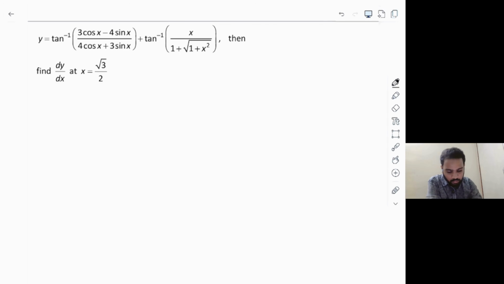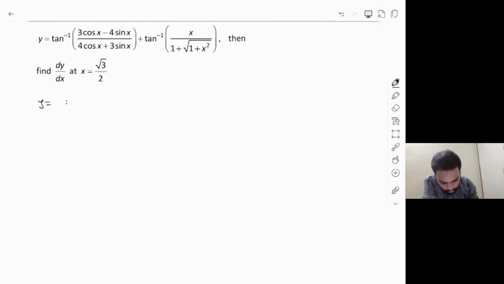Now this is a question involving inverse trigonometric functions and also differentiation. So y is given as tan inverse of (3 cos x minus 4 sin x) divided by (4 cos x plus 3 sin x), plus tan inverse of x divided by (1 plus square root of 1 plus x square). Okay. So we have to differentiate this function, and at the point x is equal to root 3 divided by. Okay. So if you get the proper idea, it's not a difficult one. Only the thing is proper calculation is required. It will take some time. Let us see what we can do.